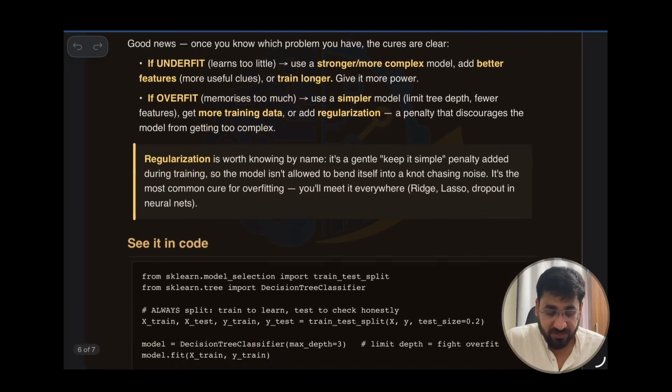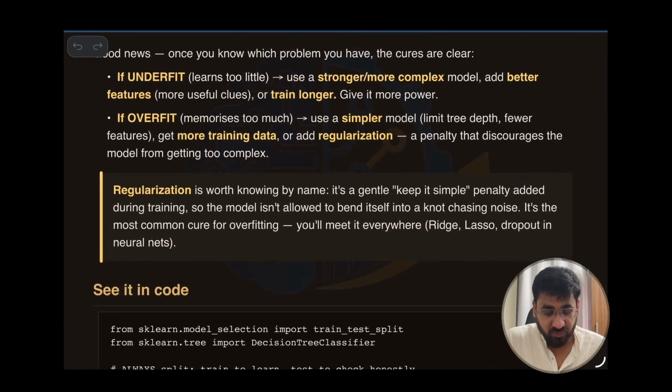I will tell you what regularization is. It is a gentle, keep-it-simple penalty added during training, so the model is not allowed to bend itself into chasing noise. It's the most common cure for overfitting. You will meet it everywhere.